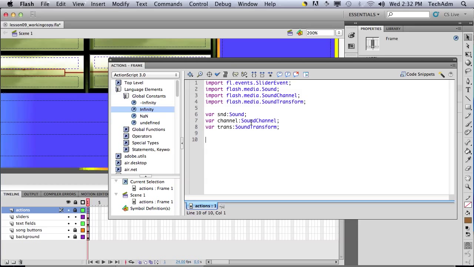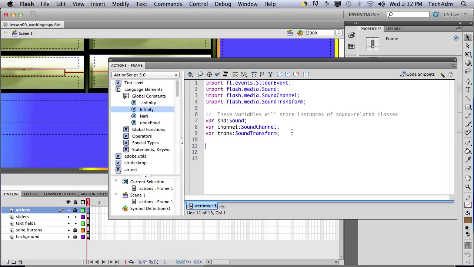A very good habit that we can have is to always put comments in our code so that when we come back to it later, we'll be able to remember what these variables are all about. So I can just put 2 slashes here and say, for example, these variables will store instances of sound related classes. Okay, so these are our comments here.